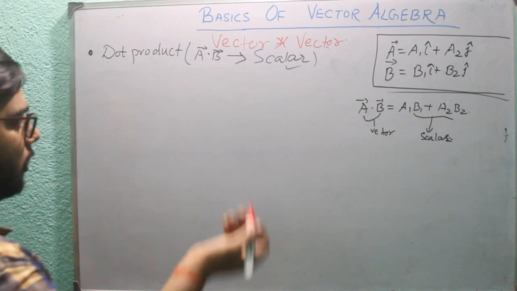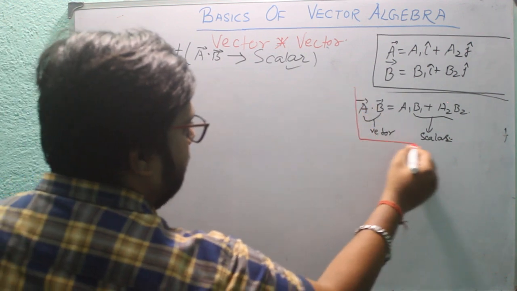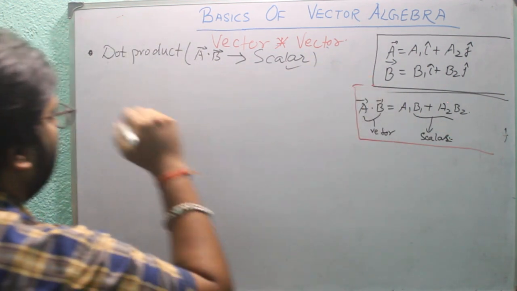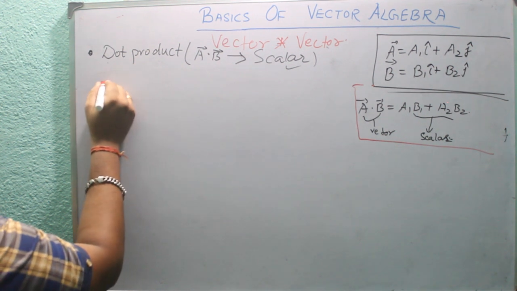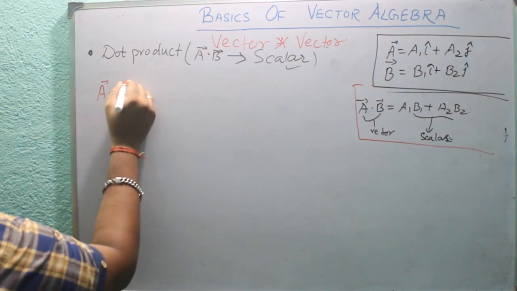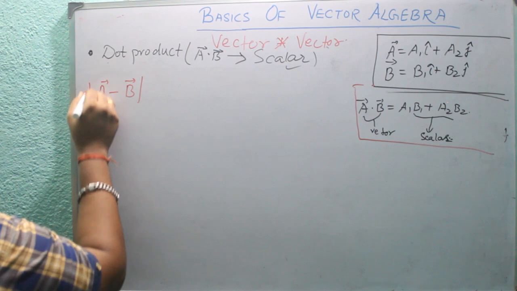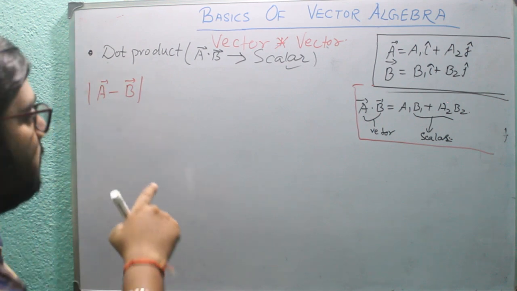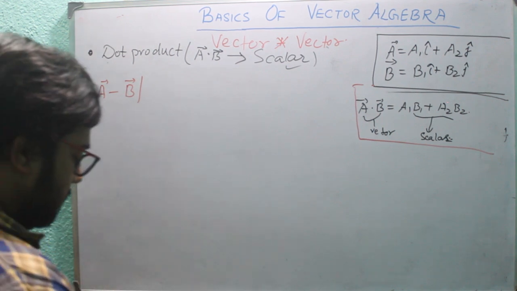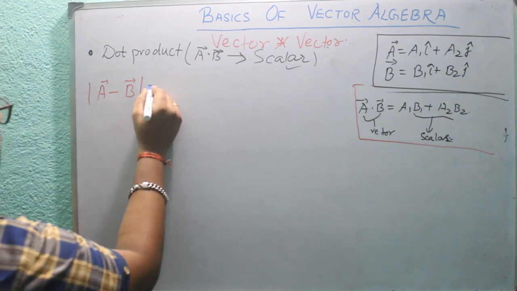How? For example, if I find out the magnitude of the A minus B vector, let's calculate.